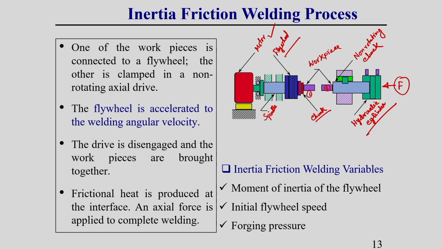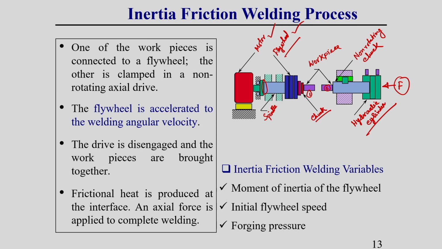So, the flywheel is accelerated to the welding angular velocity first, then the drive is disengaged and the workpieces are brought together. Drive is disengaged means the engaged system with this spindle. This motor is generally disengaged from this flywheel. So, this flywheel remains at its rotational speed due to its inertia effect.